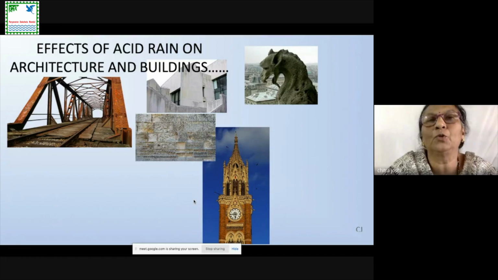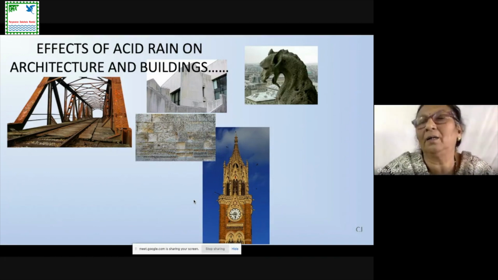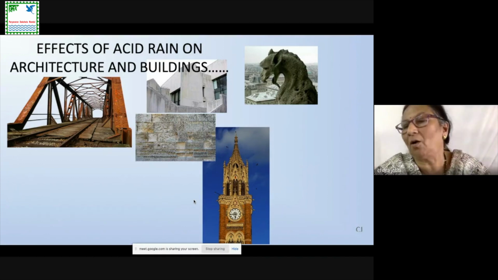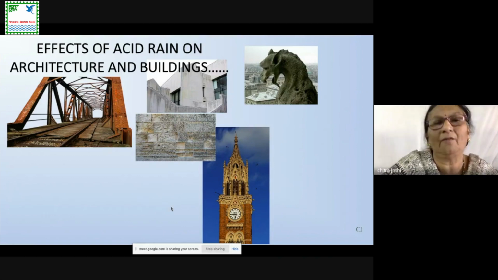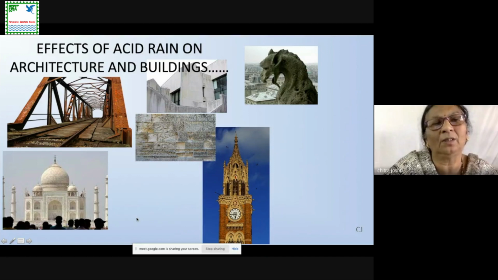It is hazardous for historical monuments, and when it reacts with, say, a limestone building or a sand building, then the sand building or the limestone building gets affected because of the acid rain. The main effect we have seen is on the Taj Mahal.